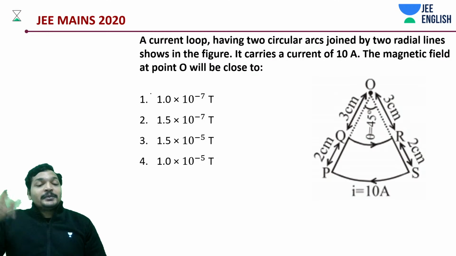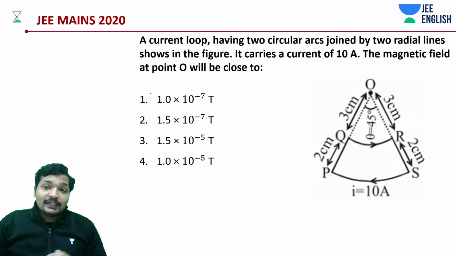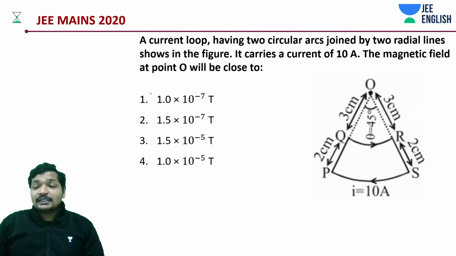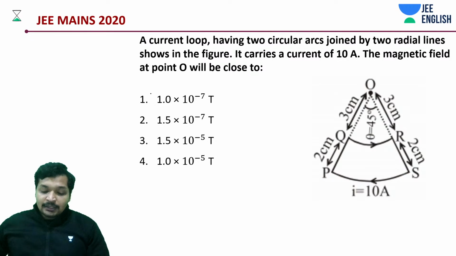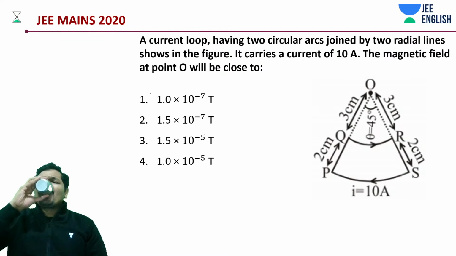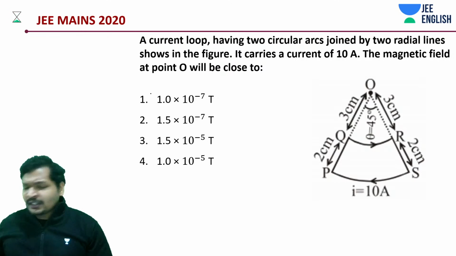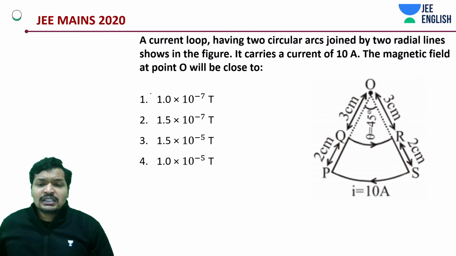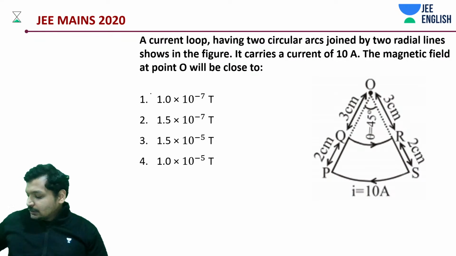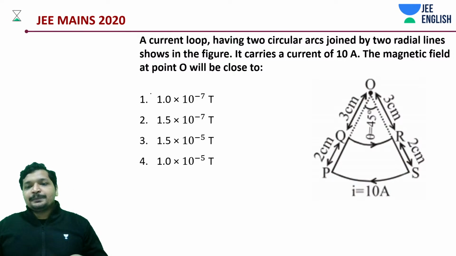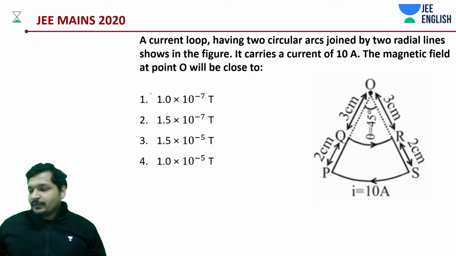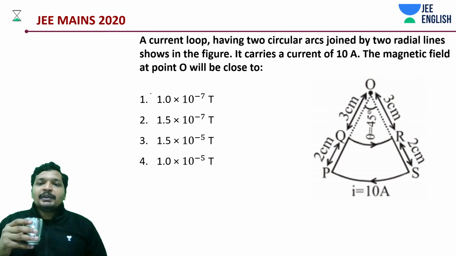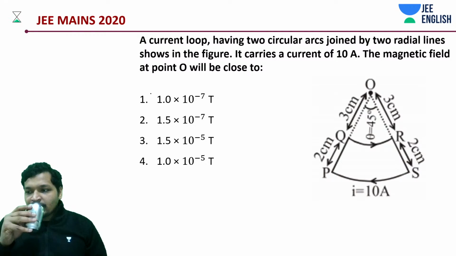So let's get into this problem. This is a very easy problem, very simple problem. Again, we have a damn simple problem. Let's start solving it as well. There is a current loop and it is having two circular arcs as you can see. And what is the direction of the current? Exact opposite. Right? And what about the arc size? Arc size is also going to be different depending upon the length and extent. But we'll be anyway measuring it using the radius. That will take care of it.